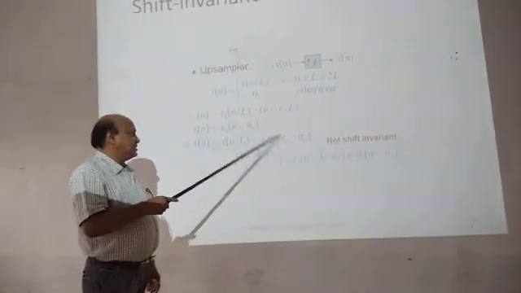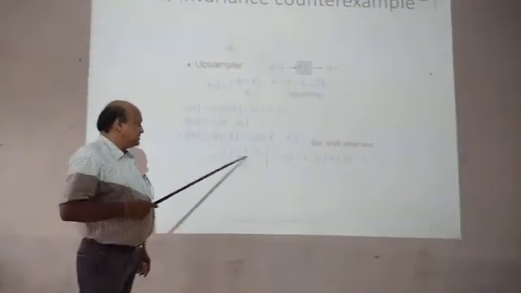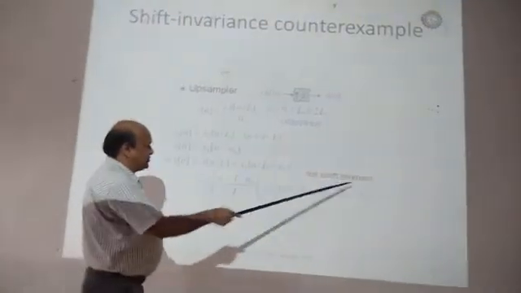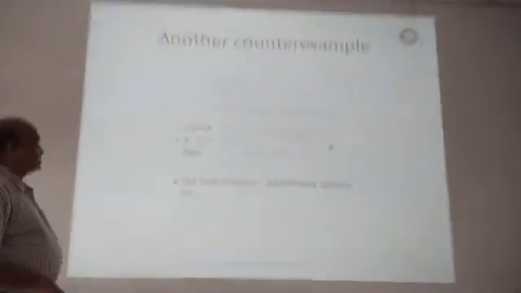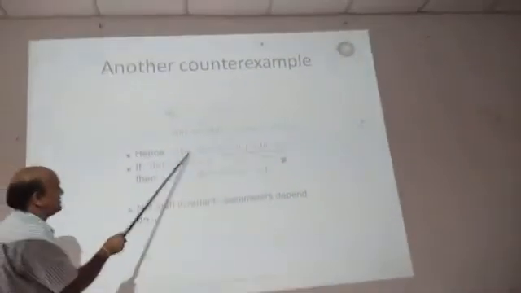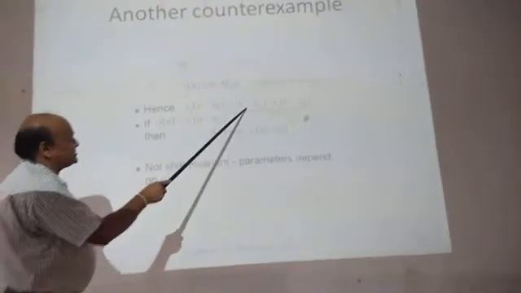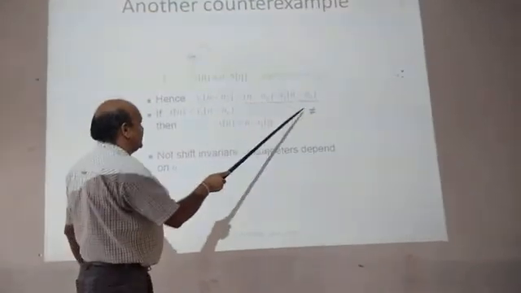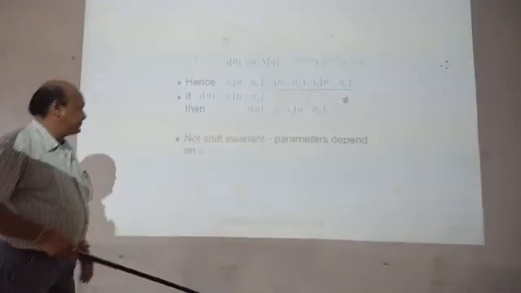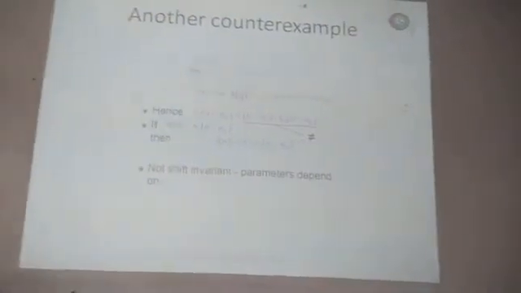This is not according to the input side, and hence this is called a not shift invariant system. This is for the upsampler, which we have already seen. Similarly, you can go for the downsamplers also. This is the same as for the upsampler, shown here by x1 of n minus n0, which indicates the upsampling. Not shift invariant, and it depends on this particular parameter.